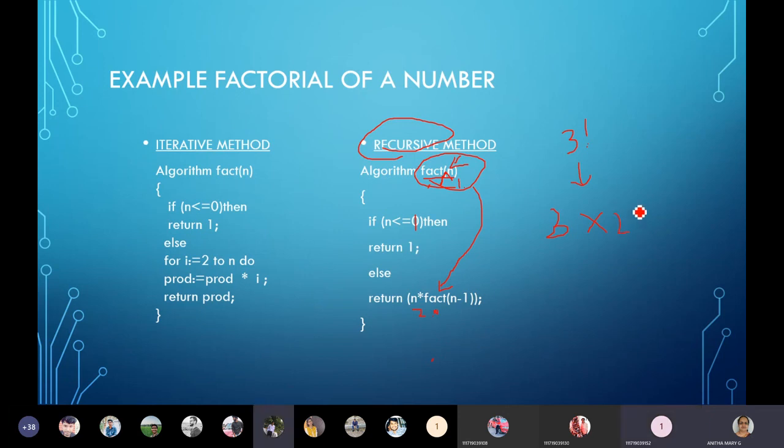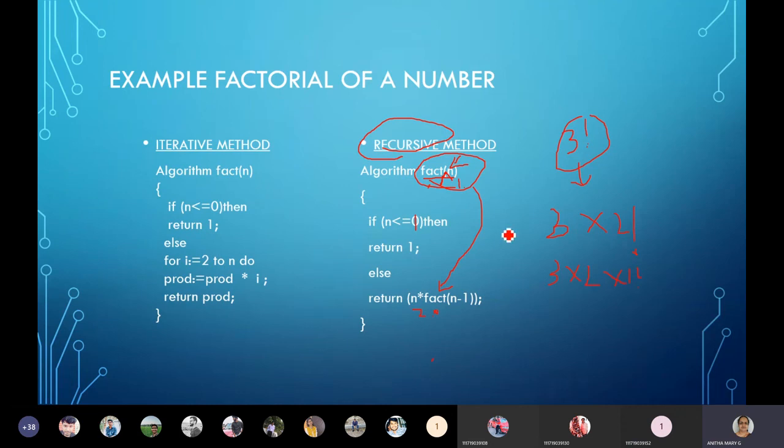For divide and conquer? No, not divide and conquer. So again, I'll repeat here. You just concentrate. Whatever the problem is given, if that main problem is subdivided into sub-problems, take the 3 factorial example. Its solution is 3 into 2 factorial.